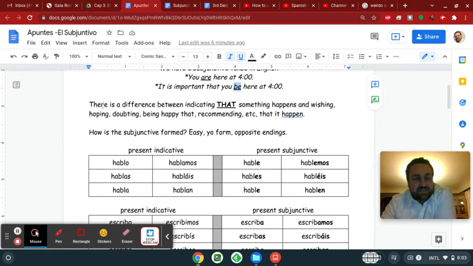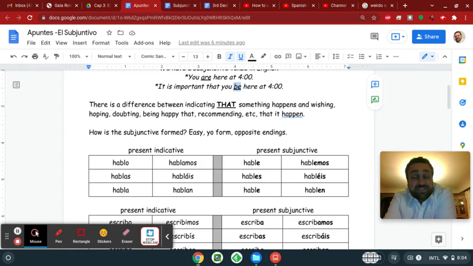Okay, so here it says there's a difference between indicating that something happens and wishing, hoping, doubting, being happy that, recommending that something happens. So if I'm recommending that something happen, I'm not indicating that it happens. I'm just recommending that it happen, right? And that's the subjunctive mood.